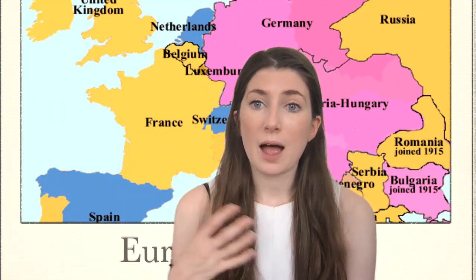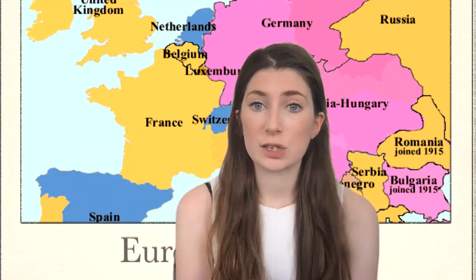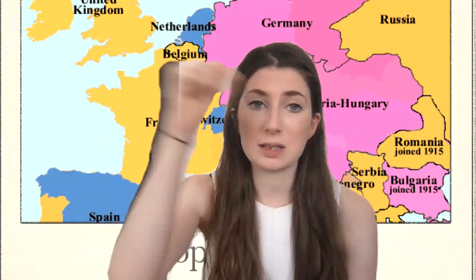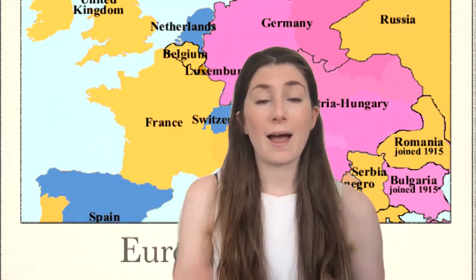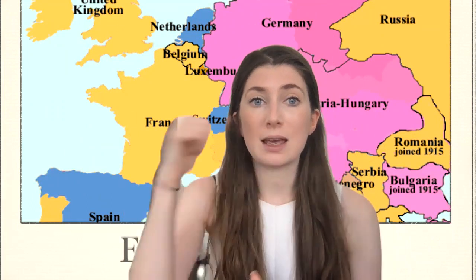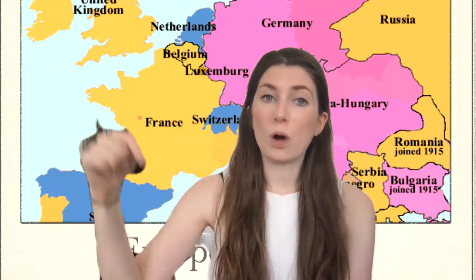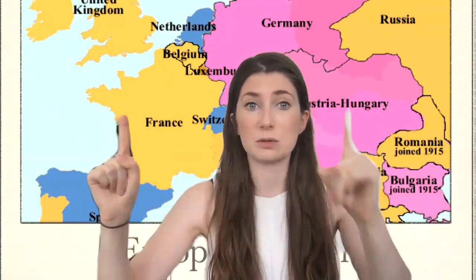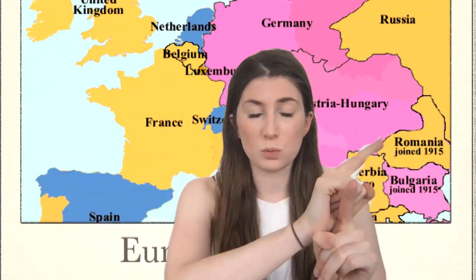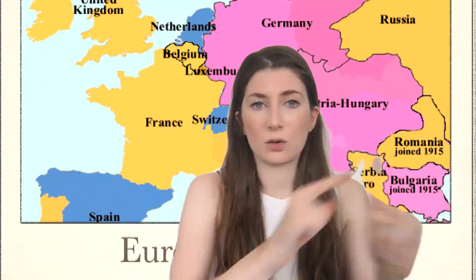Alliances are a big reason for contributing to the start of World War One, and the reason that all of these countries get drawn in is because they've all been busy creating these individual alliances in the years before the war. And when that whole thing happens, it is a bit like a domino effect. One triggers another, triggers another, triggers another. And finally, we get to a point where Great Britain, that has nothing to do with Serbia, are brought into this war because of that chain of alliances.